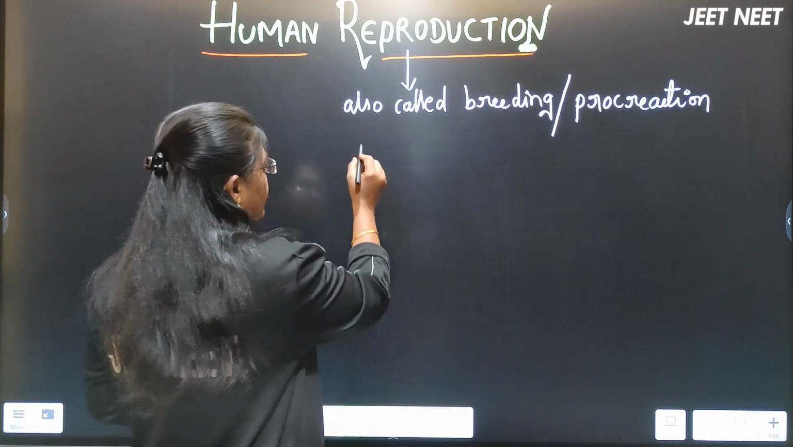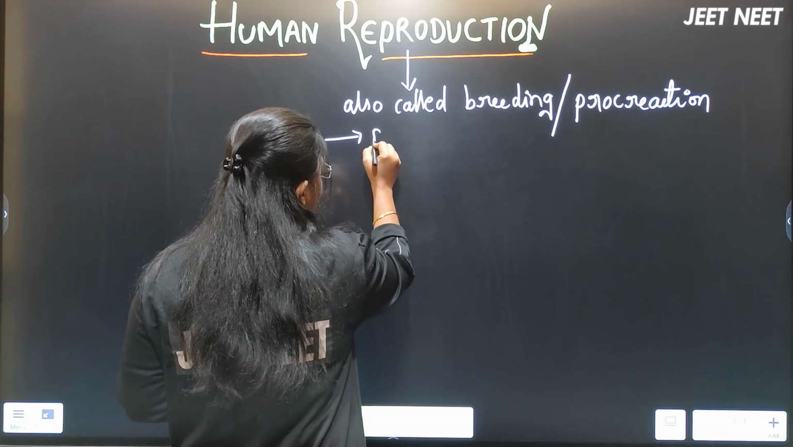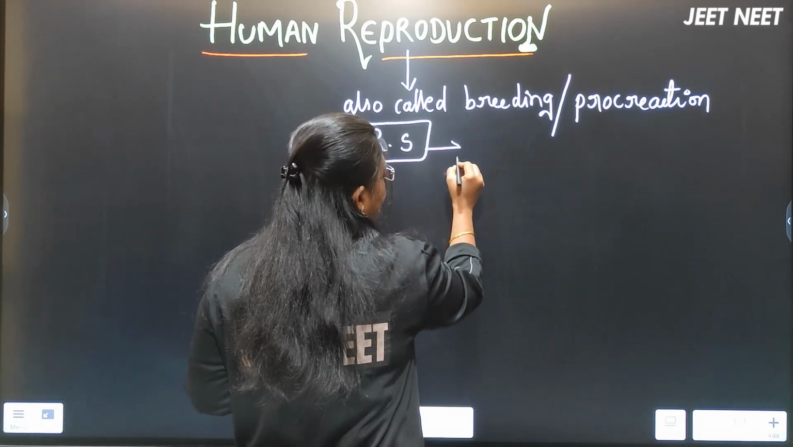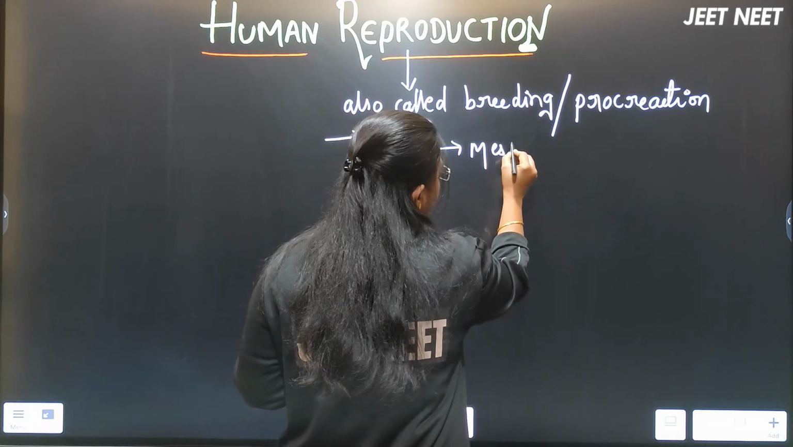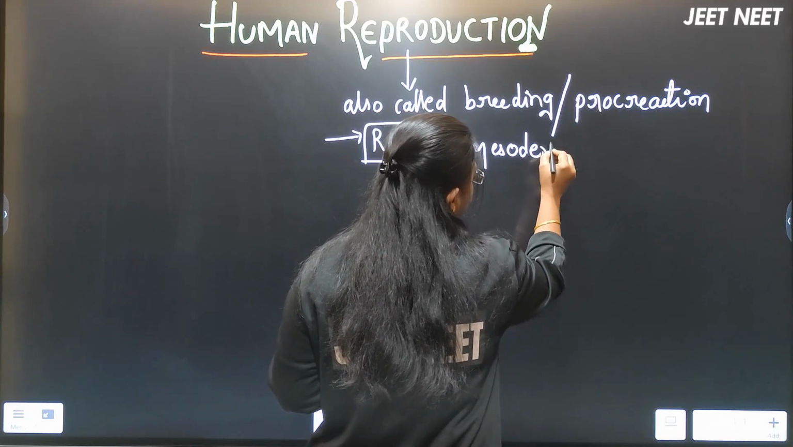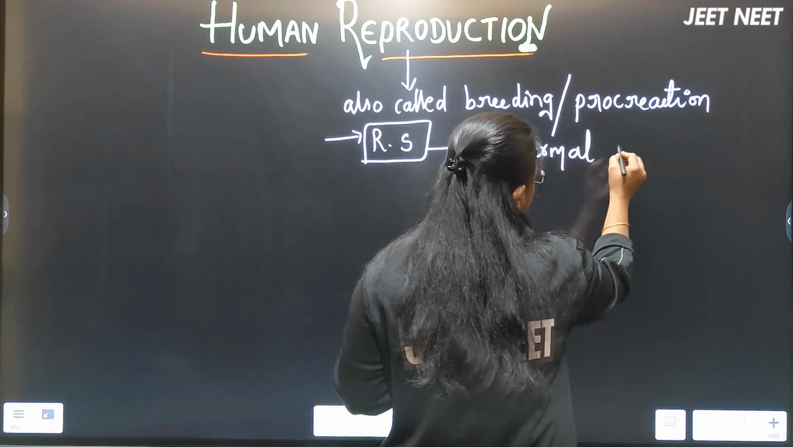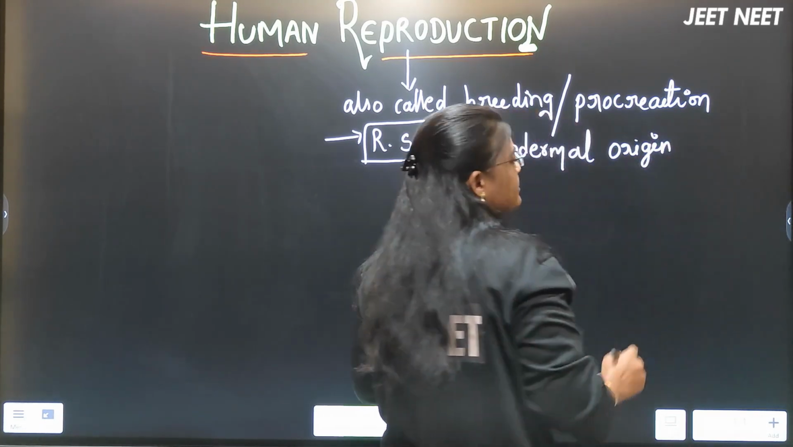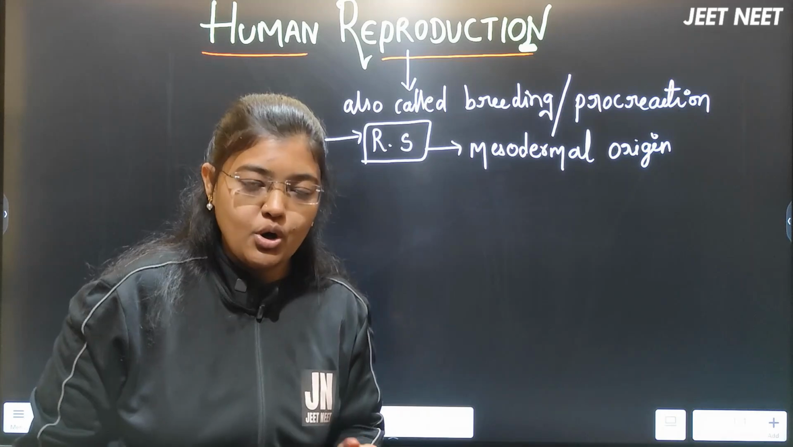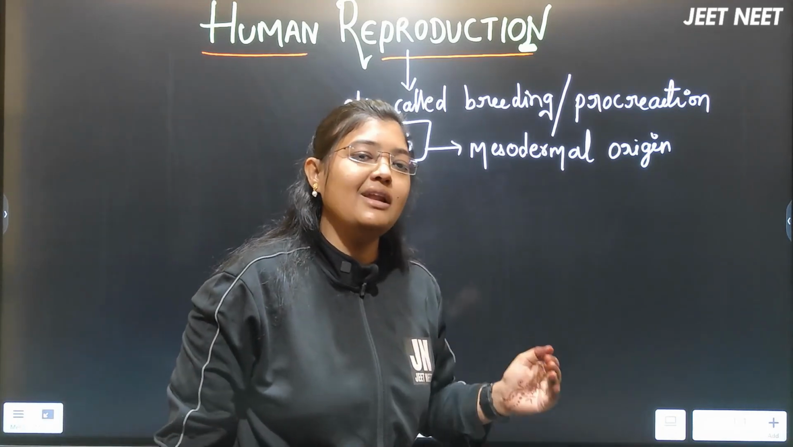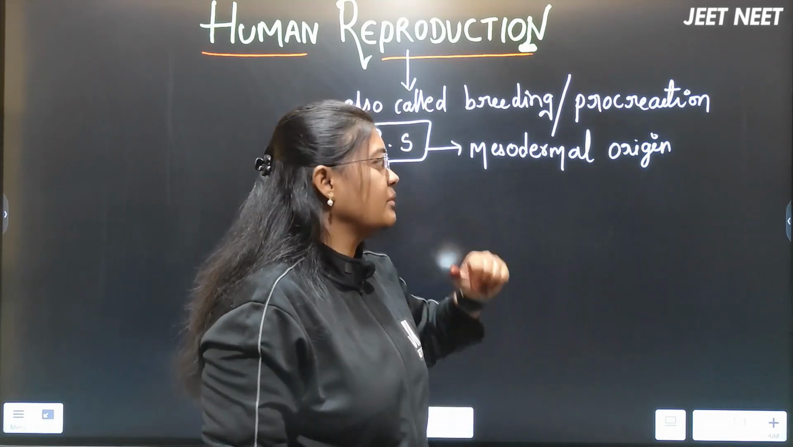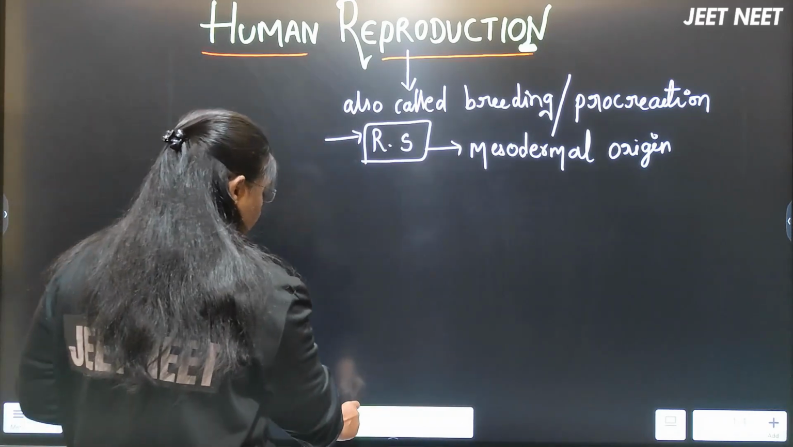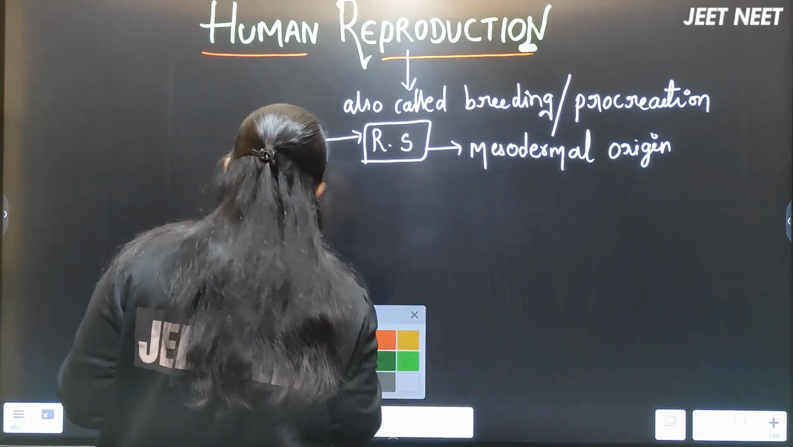So whatever the reproductive organs or the system which we are discussing in this chapter, they are mesodermal in origin. All the reproductive systems or the reproductive organs present in both male and female are derived from the mesoderm. Now let me have some points regarding humans here.